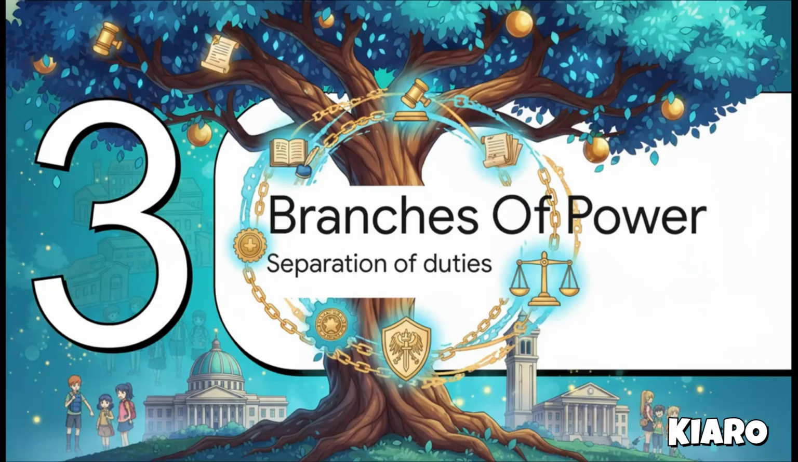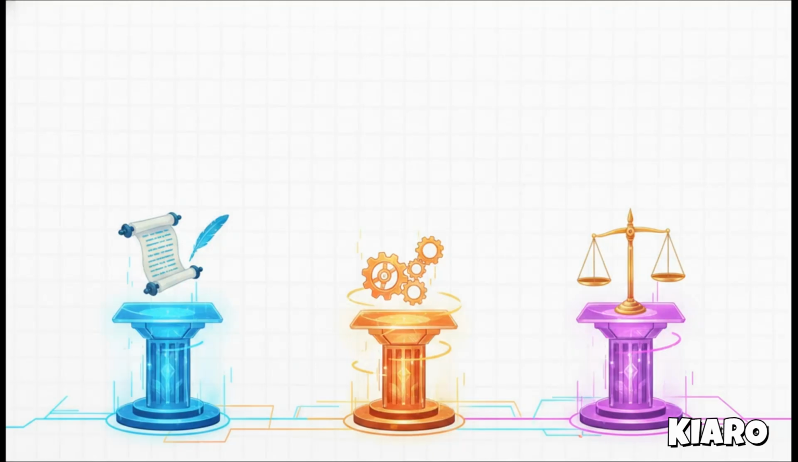Which brings us to Section 3, the branches of power and why the separation of duties is absolutely crucial. Let's scale our little school analogy back up to the national level to see how this builds a real government structure. Just like the school committee needed to make rules, put them into action, and enforce them, a national government takes its massive, terrifying amount of power and divides it into 3 distinct buckets.